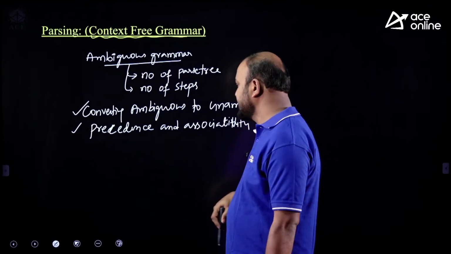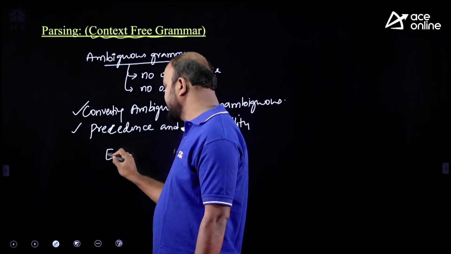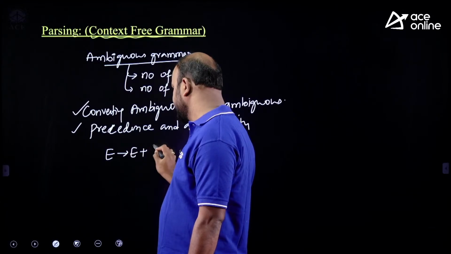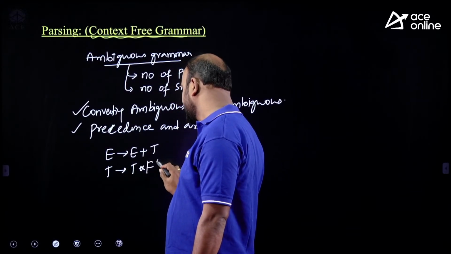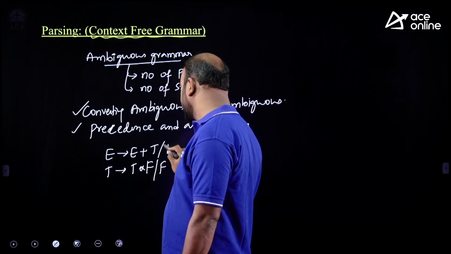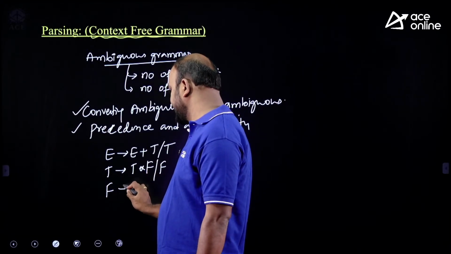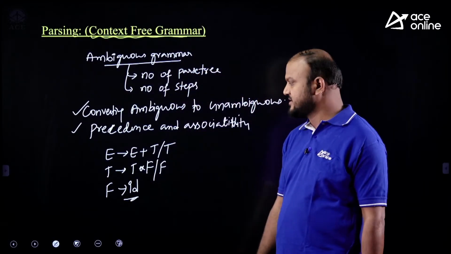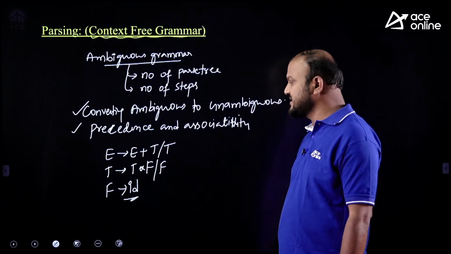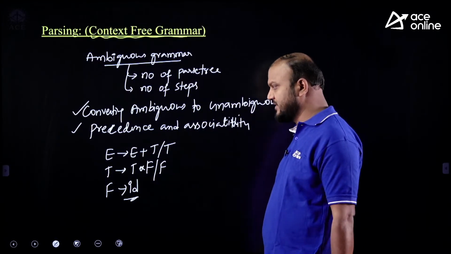Suppose you have a grammar E tends to E plus T, and T tends to T star F or F, here F tends to ID. Now see, you may get options like this: which operator has the highest precedence, lowest precedence, some relationships are given.